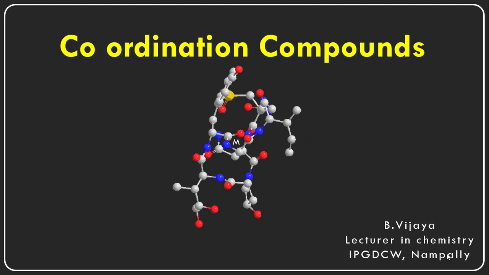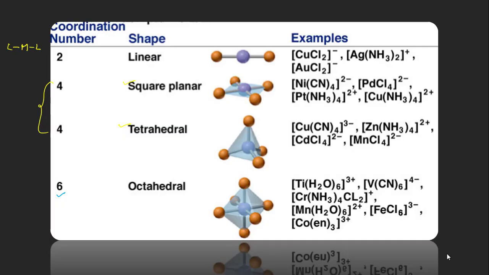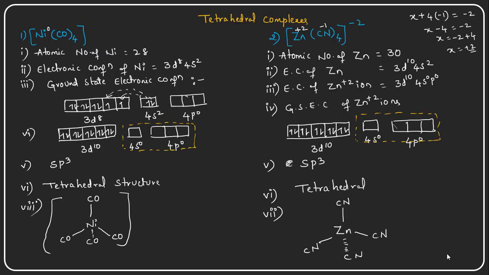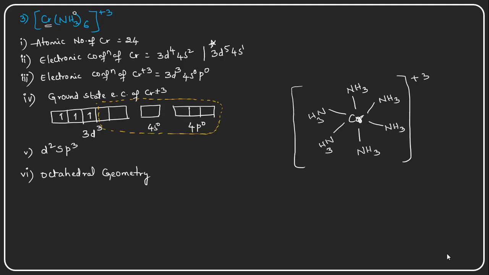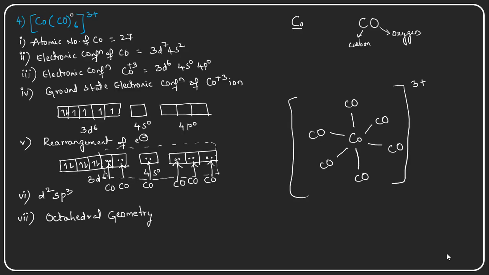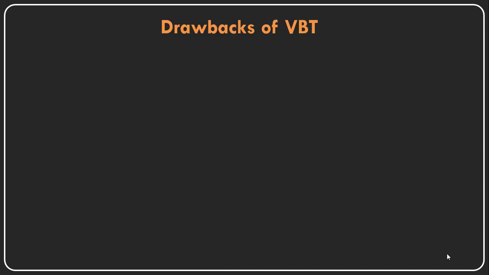We are discussing coordination compounds. As of now, we have discussed the valency bond theory, its salient features and how the molecules are forming. Valency bond theory explains how the molecule will form, how the coordinate covalent bond will form. As per valency bond theory, the bond between the metal ion and the ligand will be a covalent bond.